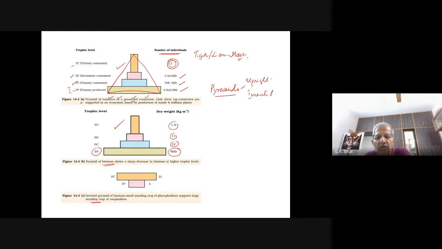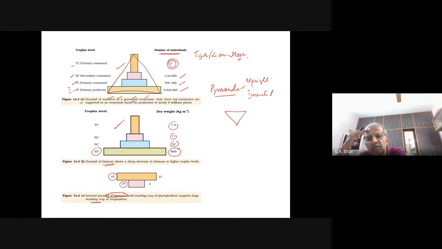But you must always remember the pyramid of biomass in an aquatic ecosystem is always inverted. It is not upright, it is an inverted pyramid. Why? Because at the first trophic level, the primary producers level, their body weight, their biomass, is comparatively less than the primary consumer in an aquatic ecosystem. Can anyone tell me who are the primary producers in the ocean and who are the primary consumers in the ocean?